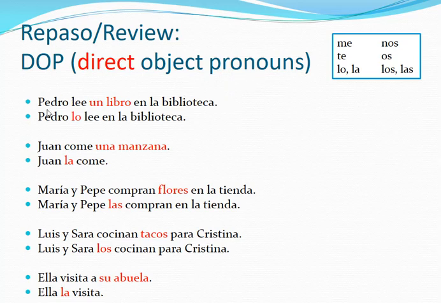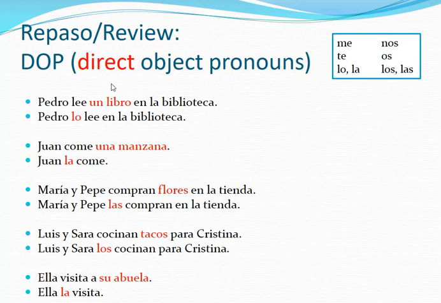Remember that in a sentence, we usually have a person who's doing an action, the subject, Pedro, and then we have an action, the verb. Pedro lee. What is he reading? Whatever he is reading is going to be the direct object, because the direct object receives the direct action of the verb. I'm reading what? A book. Juan is eating what? An apple. They, Maria y Pepe, compran, what are they buying? Flowers. So whatever receives the direct action of the verb is the direct object.